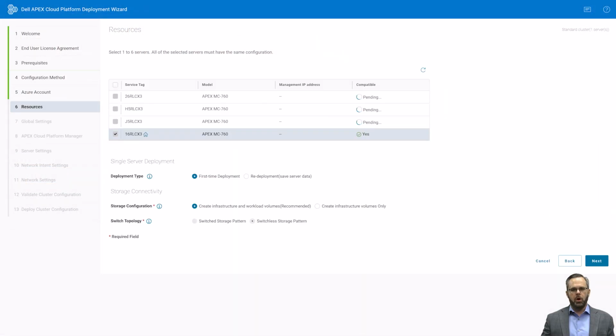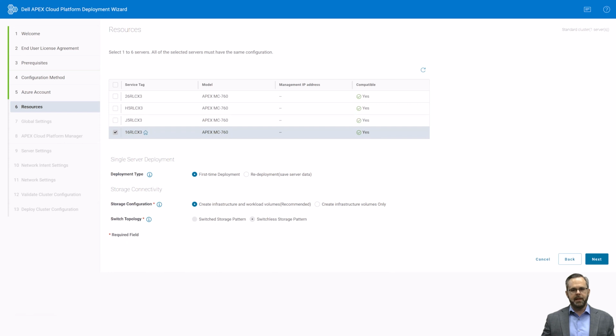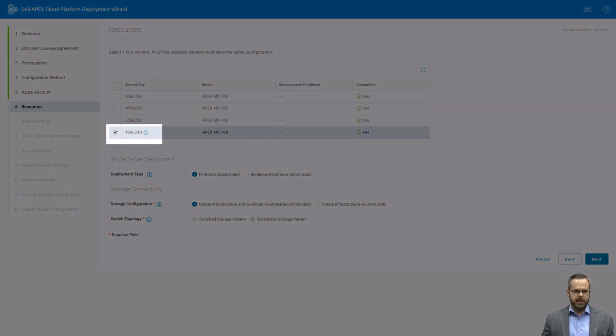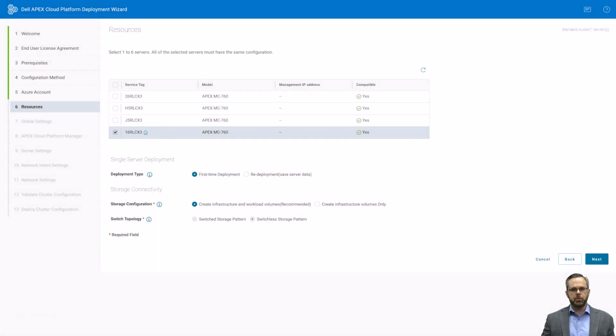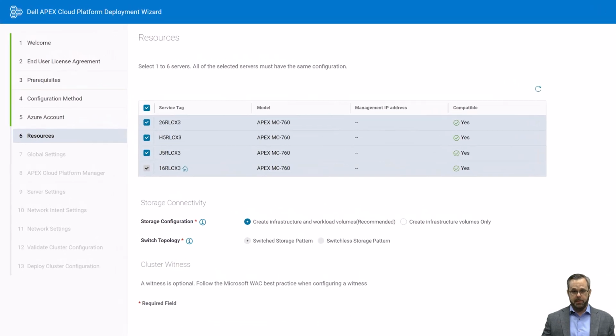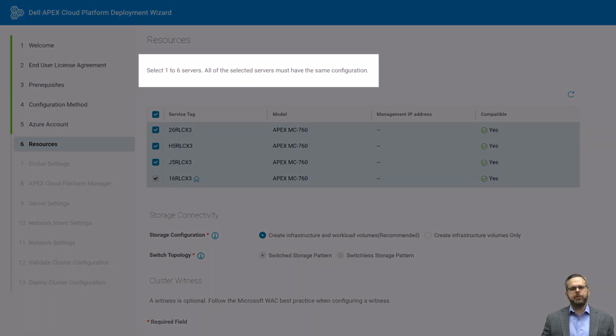The nodes were automatically discovered, and a primary node was elected and identified by this little house icon here. A compatibility check ran to ensure these were genuine MC nodes from Dell. I selected all 4 nodes to build my cluster. Now notice this select 1 to 6 servers.